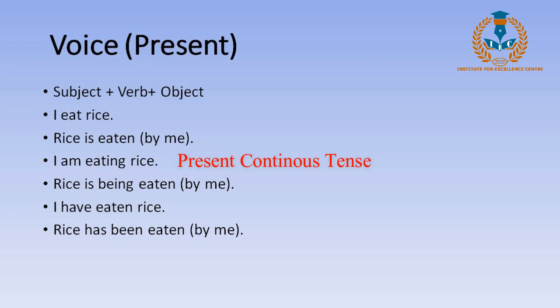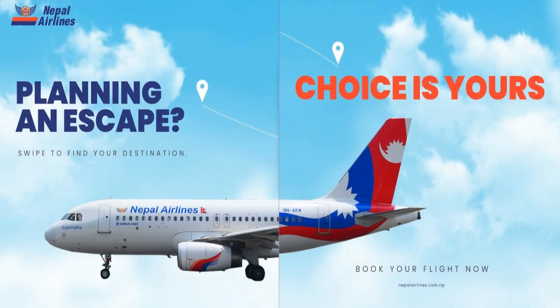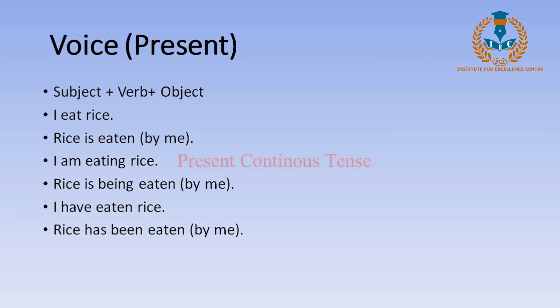I have already told you that the passive voice always uses the verb in its third form. So we cannot write "rice is eaten by me" again. It becomes simple present tense, and "ing" is necessary in present continuous tense.